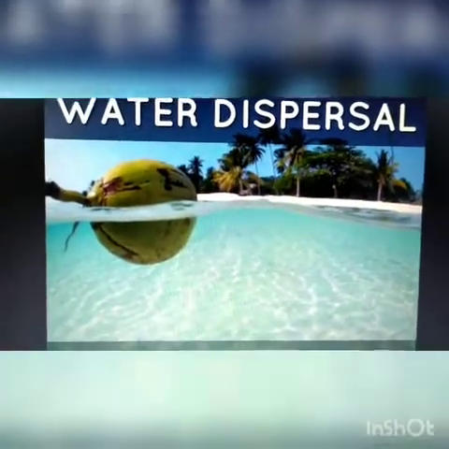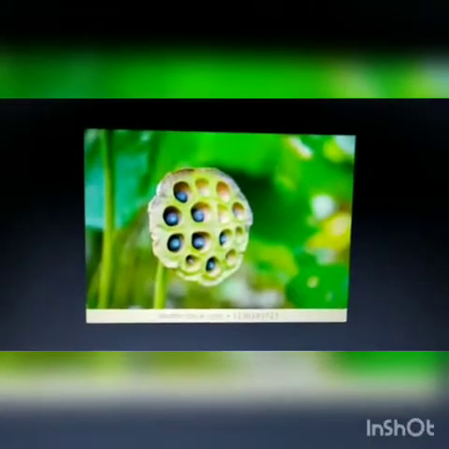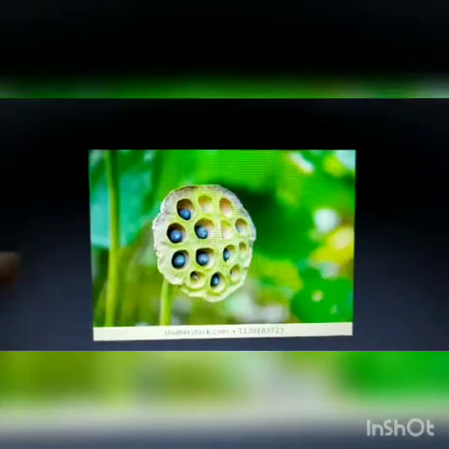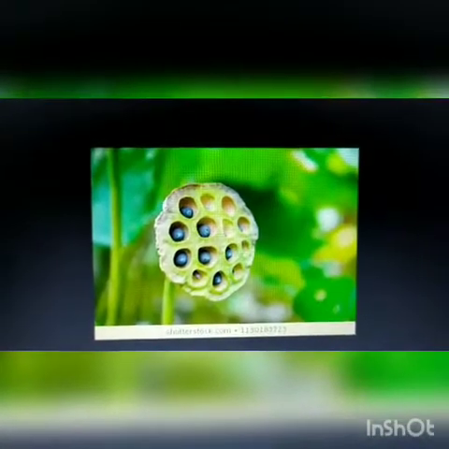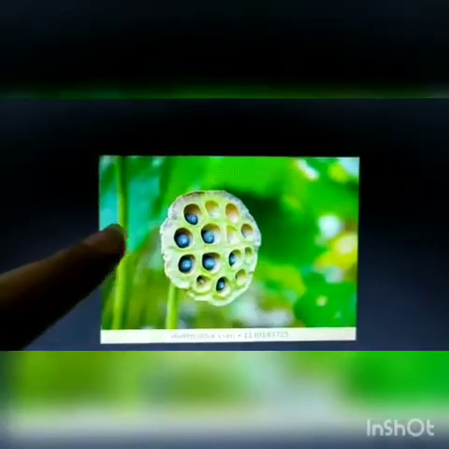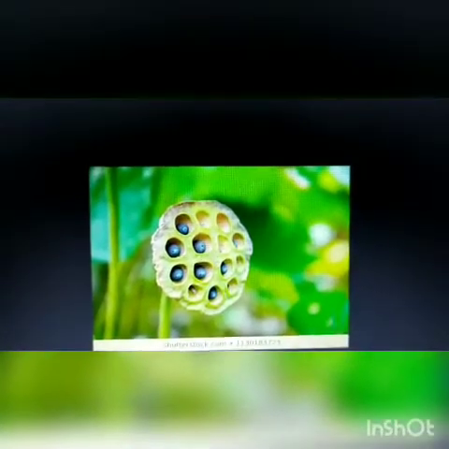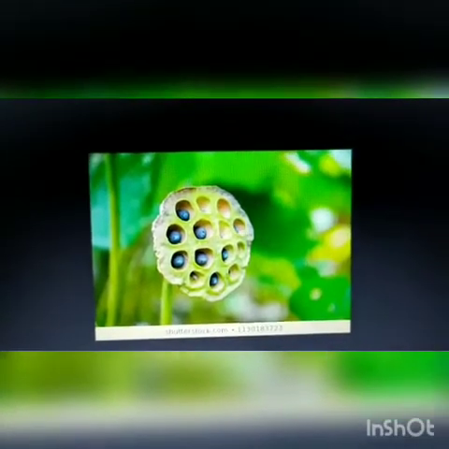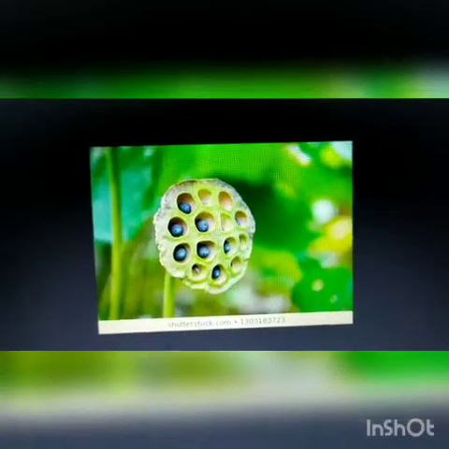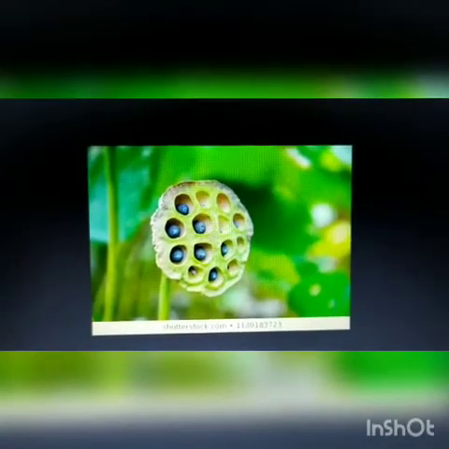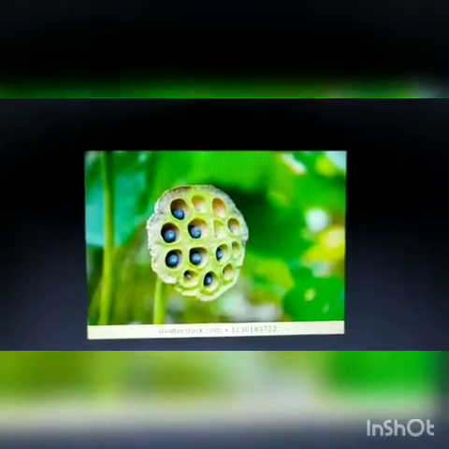Okay. And some fruits, such as this lotus fruit, have a spongy part. Because of this spongy part, it can float in water. So, the seeds and fruits of some plants that grow in water or near it, like coconut and lotus, are dispersed by water.